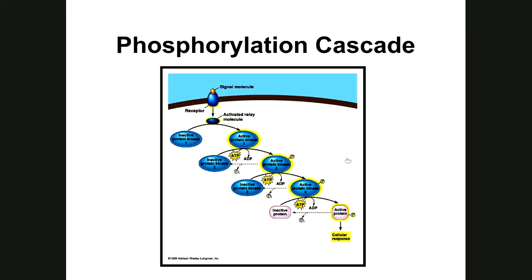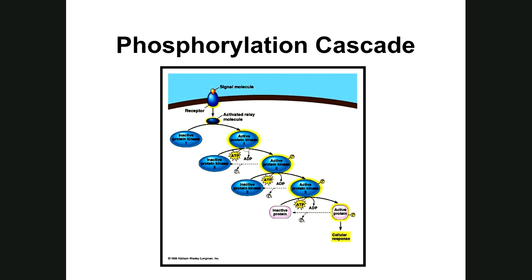Here is something called a phosphorylation cascade. Here's a signal molecule, a messenger, bound to the receptor. The receptor is the activated relay protein. This first protein kinase breaks down ATP to activate number 2, which breaks down ATP to activate number 3.